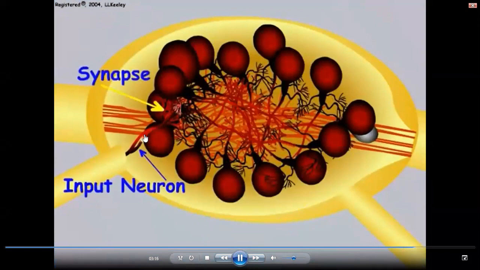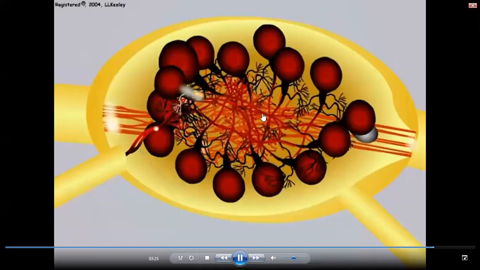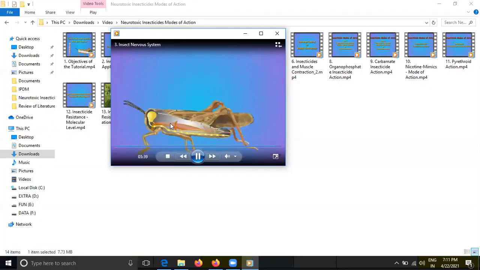So this is the input neuron, that means the presynaptic neuron from which the information will carry forward. All others will be your postsynaptic neurons, after the synapse. Then it will direct the body movement so that the insect will move its body.